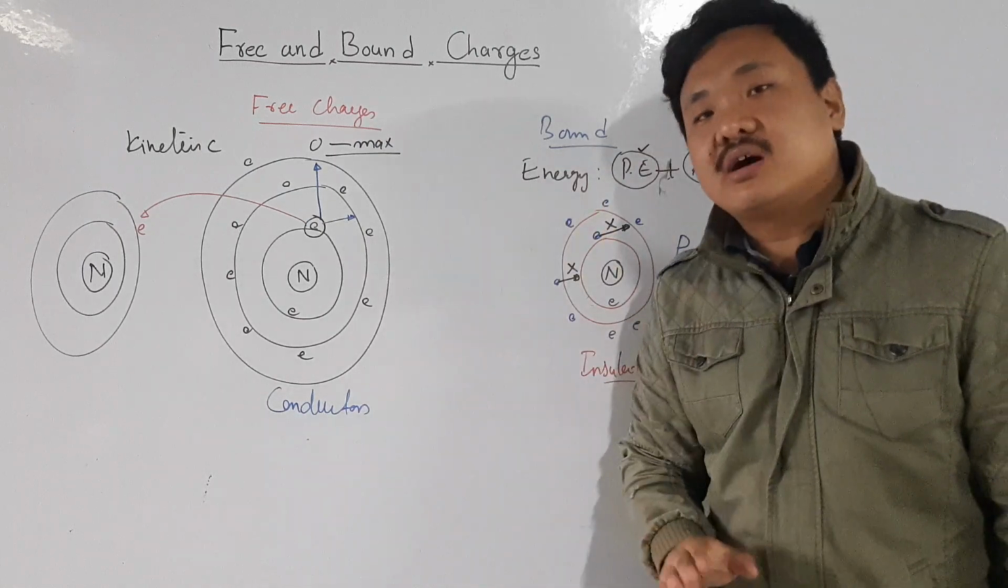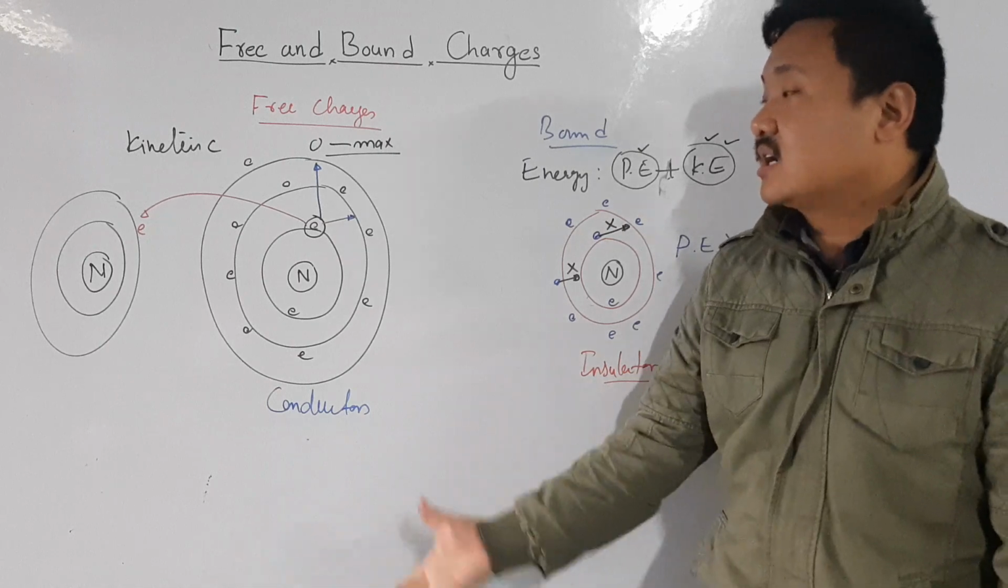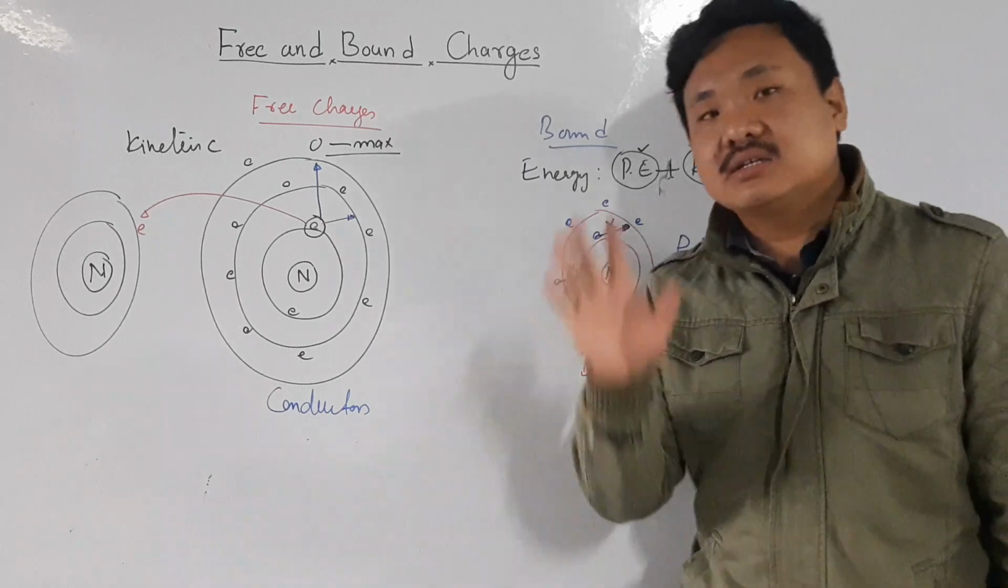Now we have two terms, conductors and insulators. There is one more term, which is called dielectrics. In the next lecture we are going to discuss what conductors are, what insulators are, and what dielectrics are.